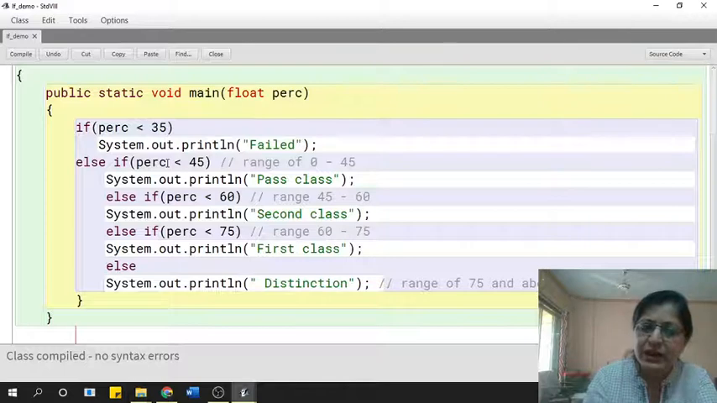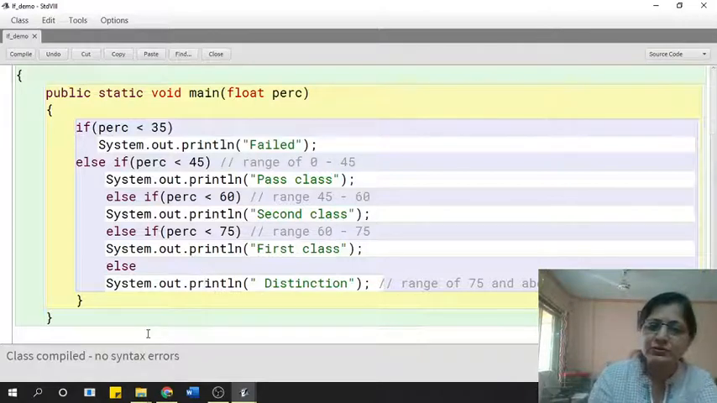So it came to the next one. Next one it is again checking, is it less than 45? No, because 68 is greater than 45. So this is also evaluating to false. It comes to the third one. Is this evaluating to less than 60? No. So this is also false. So it will not do this. It comes to the next one. Is this evaluating to true? Yes. 68 is less than 75. So it prints first class and it will ignore this next else and come out. This is how the if statement works.